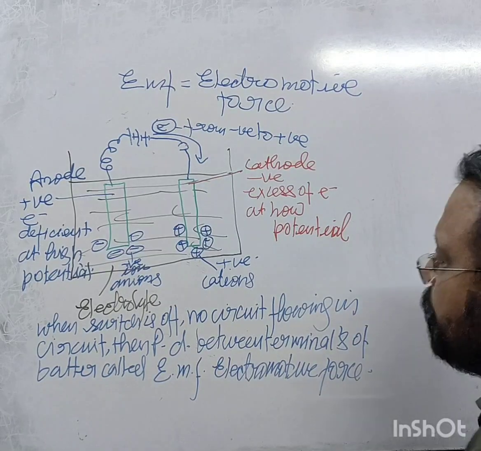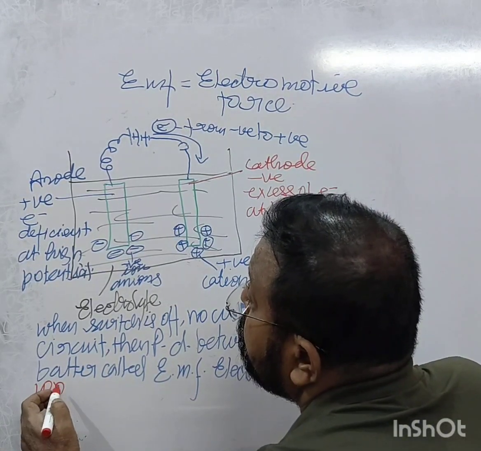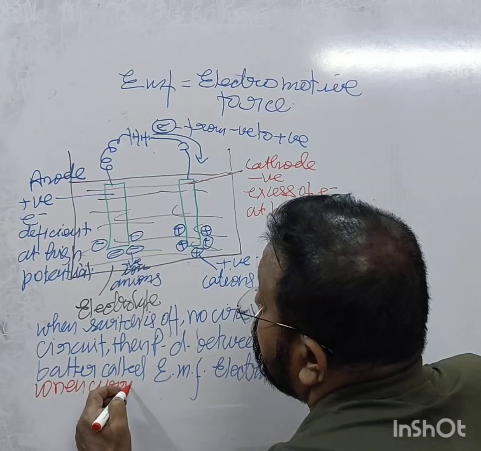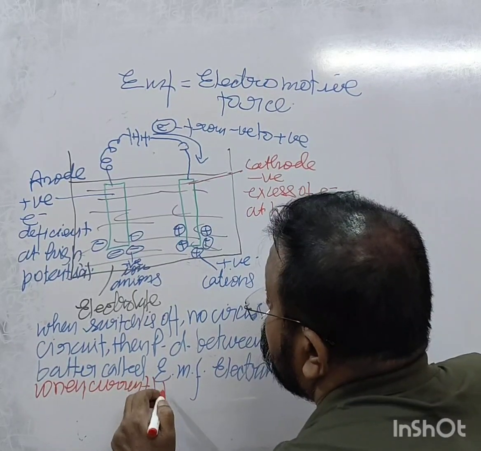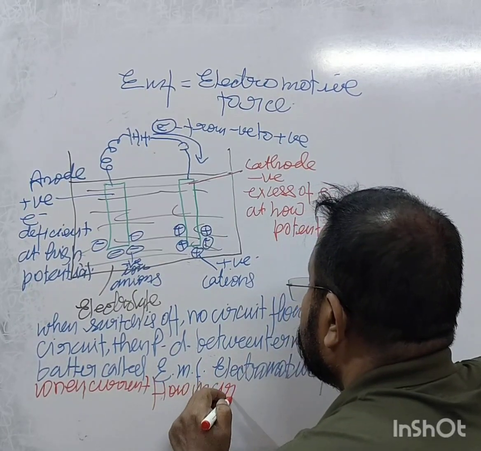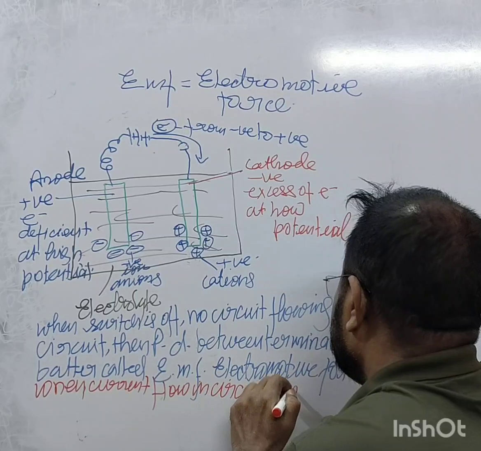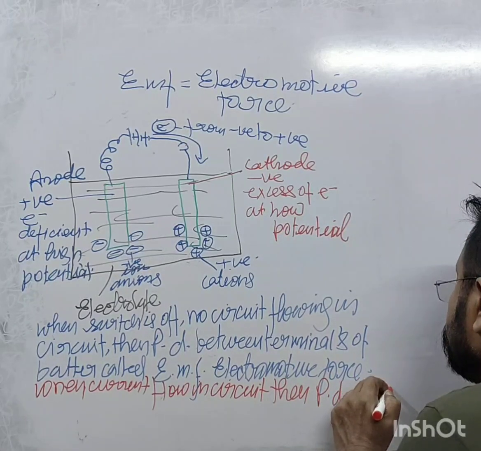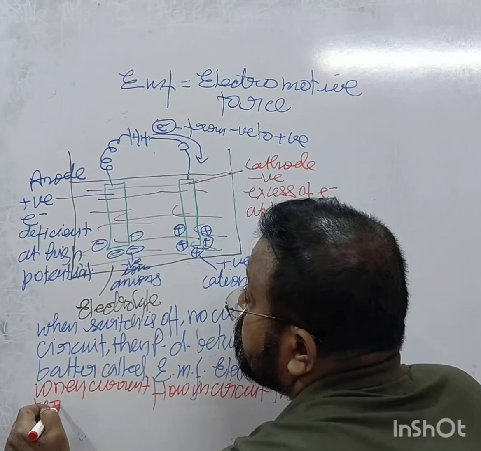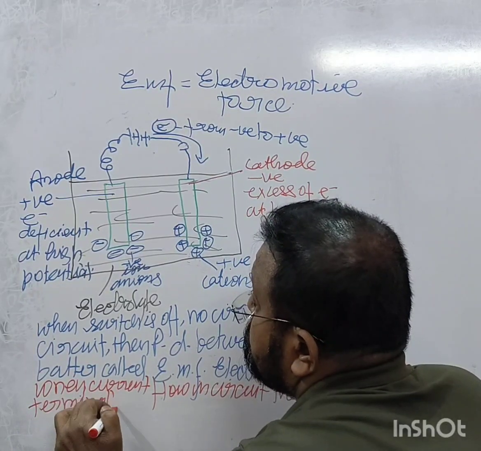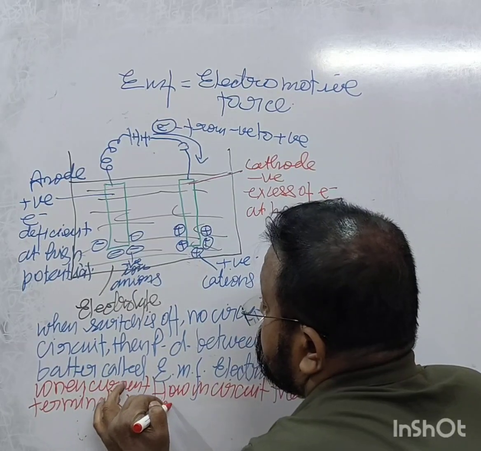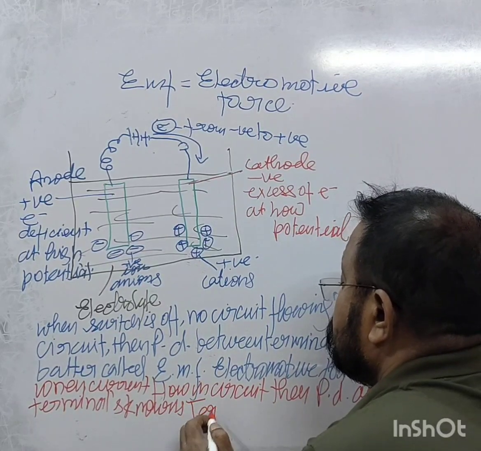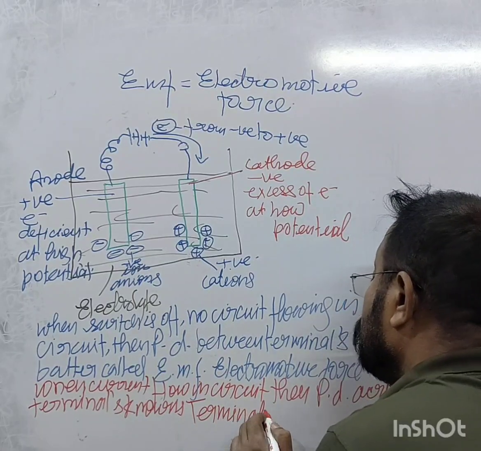And when current flows in the circuit, then the potential difference across the terminals is known as terminal voltage.